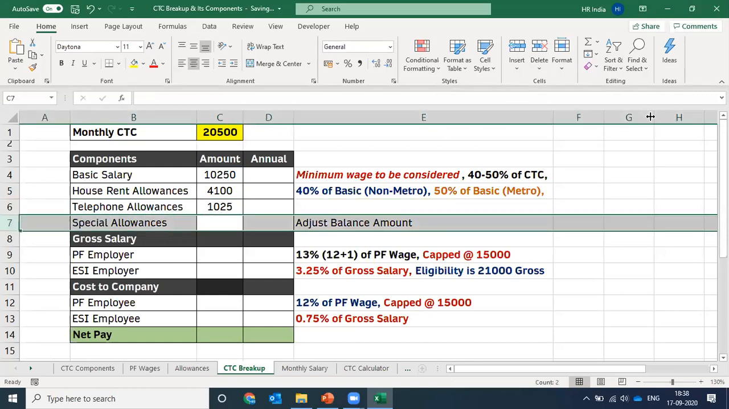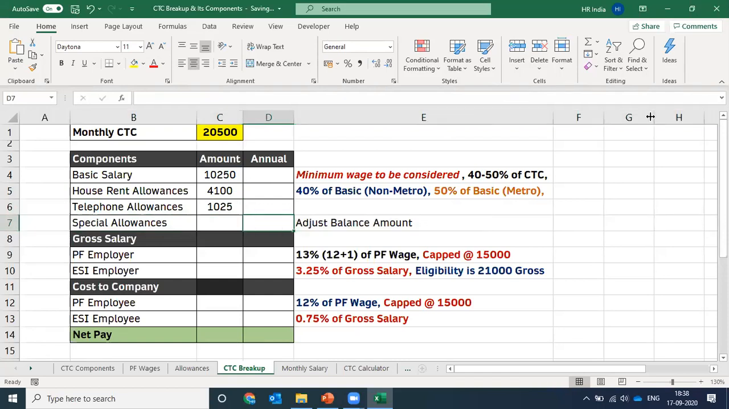Then we have a special allowance. How do we pick up the special allowance? This cell I'm going to keep blank. I'm not going to specify any amount in the special allowance cell for now, and we'll move further.